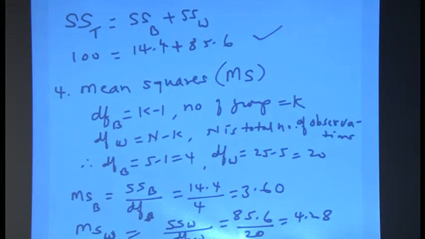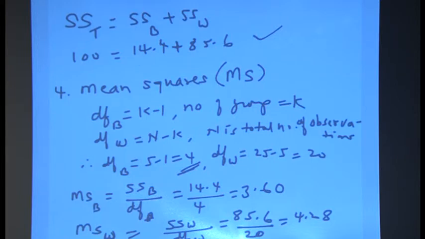Fourth step, now finding the mean squares. This is how we work with the mean square. Degrees of freedom first, we find between groups. Between groups means we find out how many groups we have. So k, the number of groups, minus 1. We have 5 groups, so 5 minus 1 gives us 4, that is this number here, 4. Then we have here degrees of freedom of within groups.